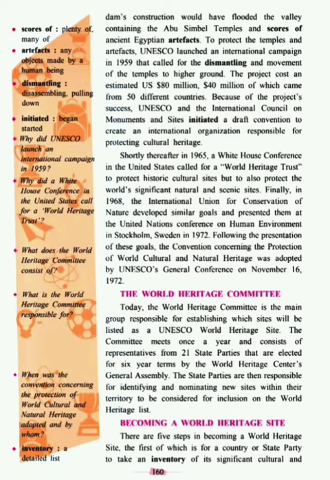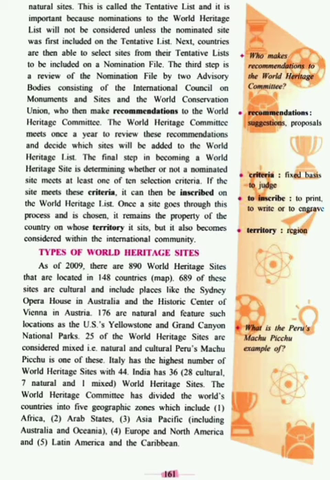Becoming a World Heritage Site. There are 5 steps in becoming a World Heritage Site. The first of which is for a country or state party to take an inventory of its significant cultural and natural sites. Okay, that then you need to provide a detailed list of that particular place.